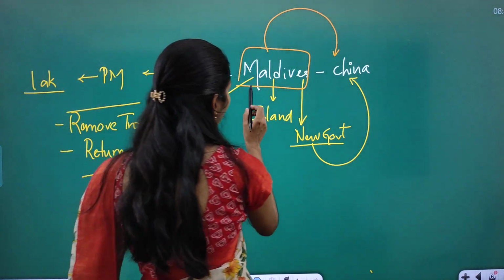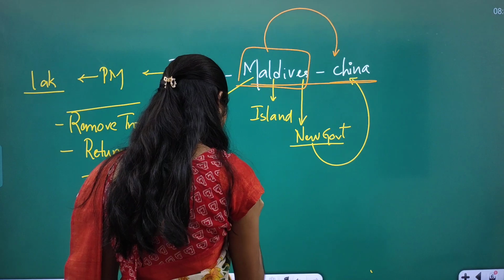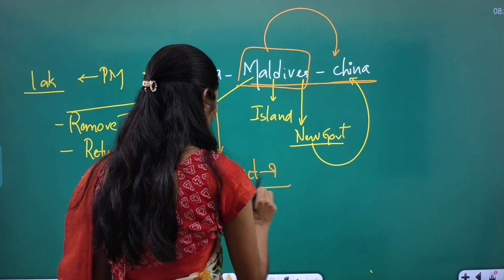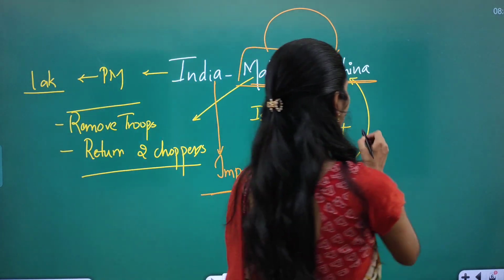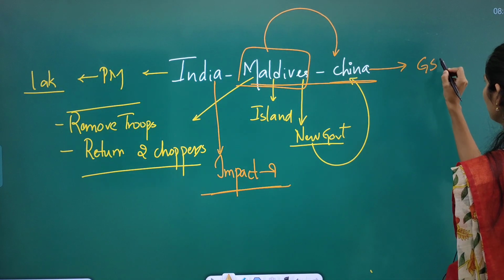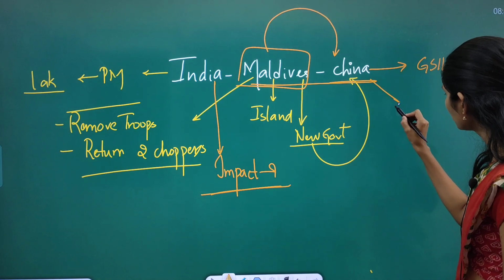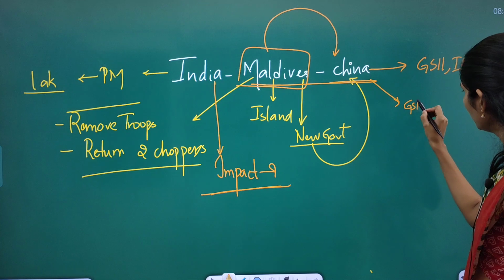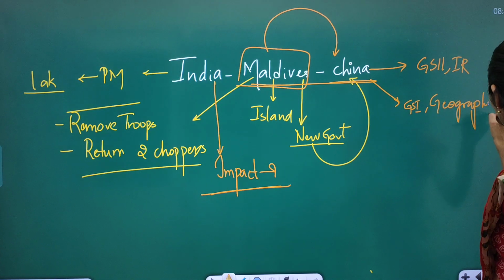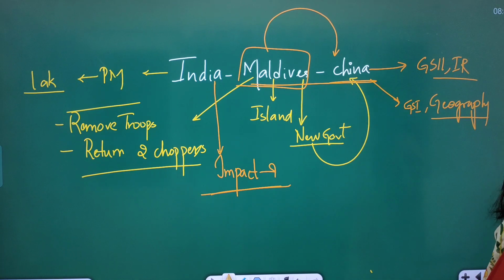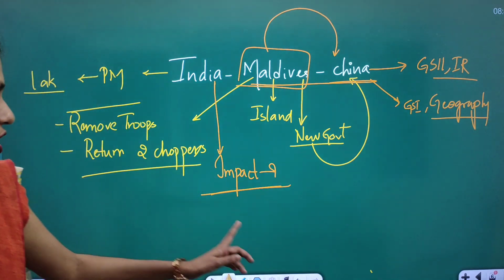Here you have to see that whenever Maldives and China move together, what will be the impact on India? You have to see the impact on India. This topic is important for your GS paper 2 under international relations, and also for GS paper 1 from the geography point of view. So from geography and international relations, this article is very important. You have to see the map location of Maldives.